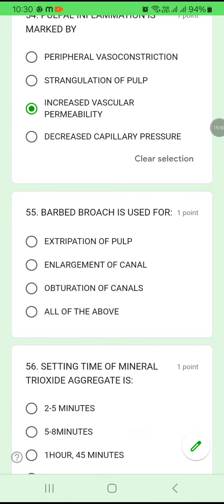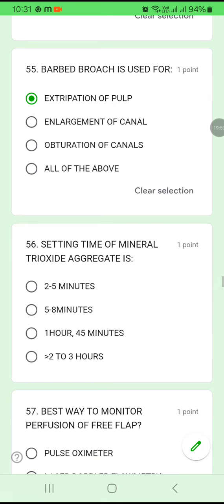Barbed broach is used for, easy question, what? Extirpation of the pulp, enlargement of the canal, or obturation of the canal? Okay, it is mainly for extirpation of the pulp. 56.